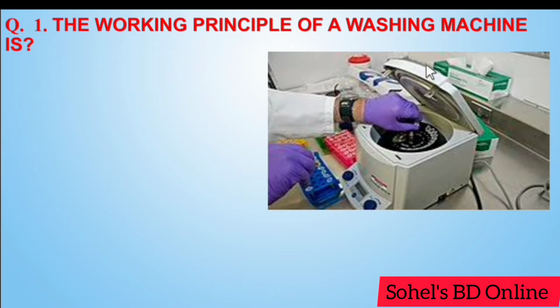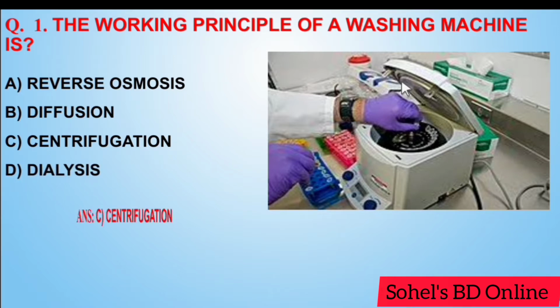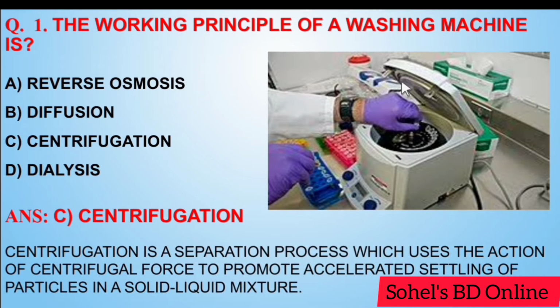Today we will discuss the past episode of Physics MCQ. First question: the working principle of a washing machine is reverse osmosis, diffusion, centrifugation, dialysis. Answer C. Centrifugation. Centrifugation is a separation process which uses the action of centrifugal force to accelerate settling of particles in a solid liquid mixture.